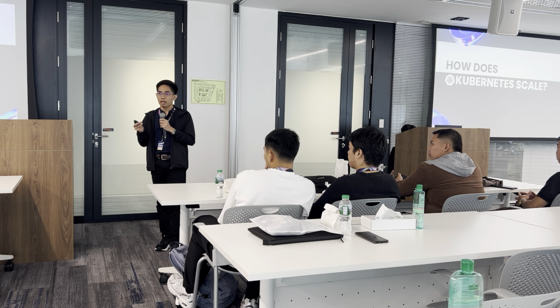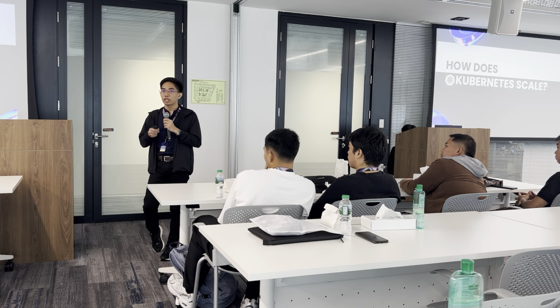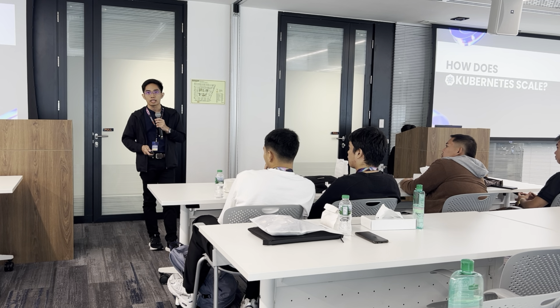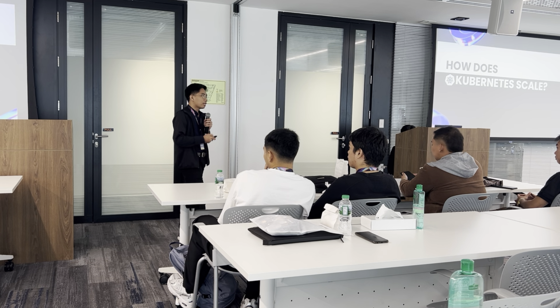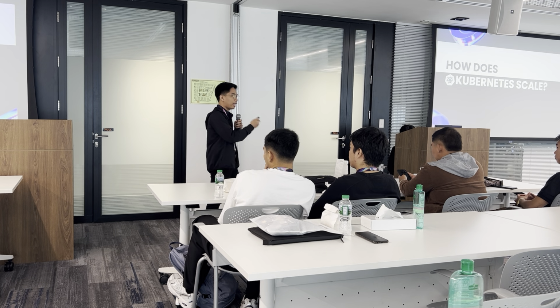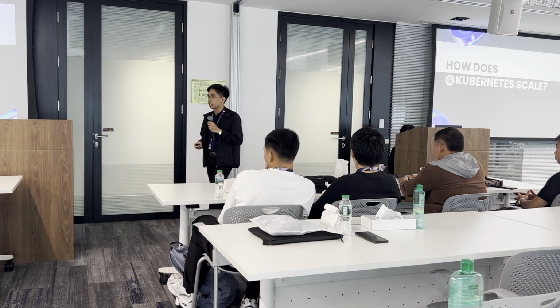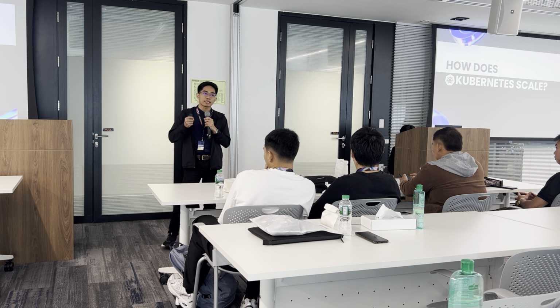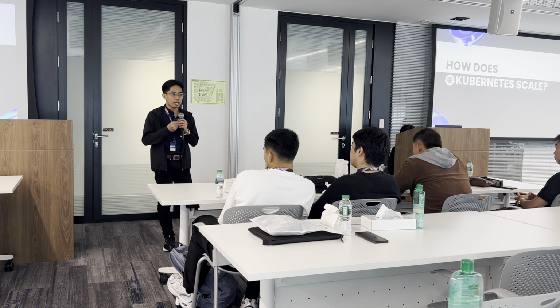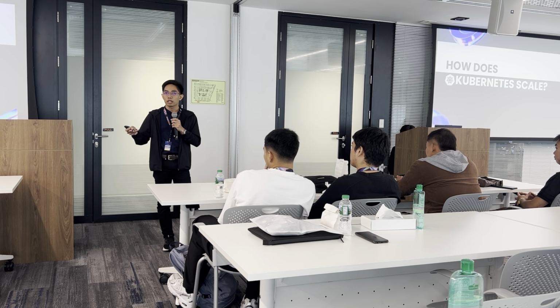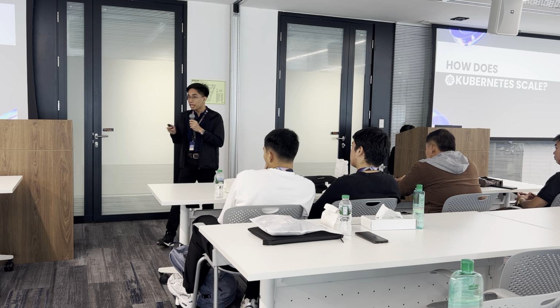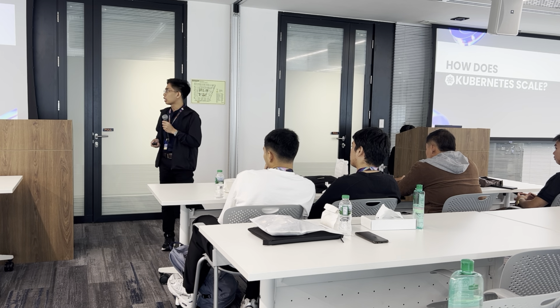There are 2 things to look at when we talk about scaling in Kubernetes. Number 1 is scaling the workloads, or the application that you are deploying into the cluster. The other one is scaling the cluster resources that these workloads need in order to run on your cluster.